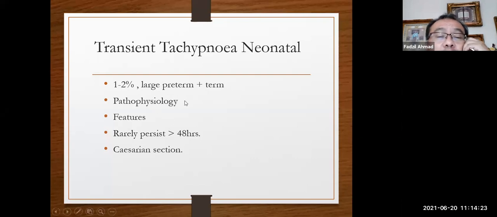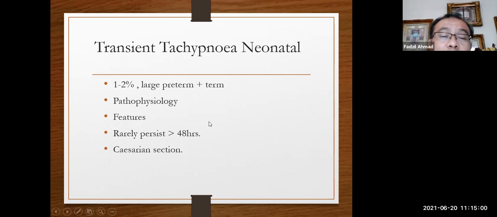So the retention of this fluid impairs the function of the lung extrauterine. This impairment results in the child being hypoxic and developing signs and symptoms of respiratory distress. They are the same as the other signs of respiratory distress: tachypnea, tachycardia, intercostal recession, subcostal recession, grunting, cyanosis, and looking very ill. It can range from very mild to severe.